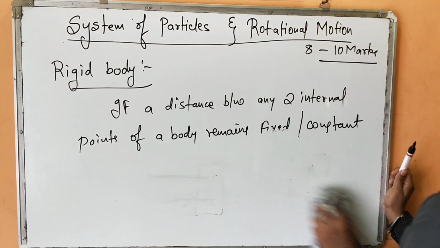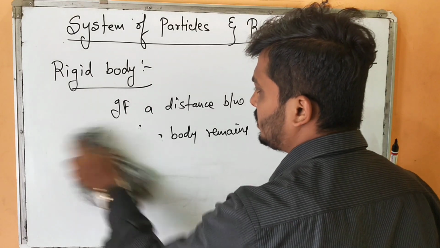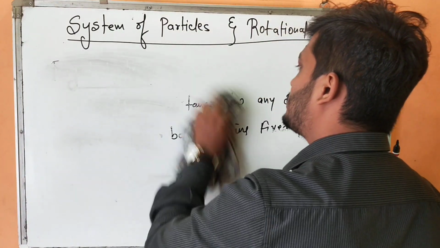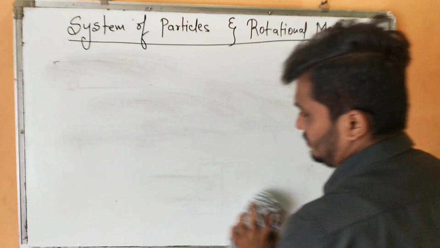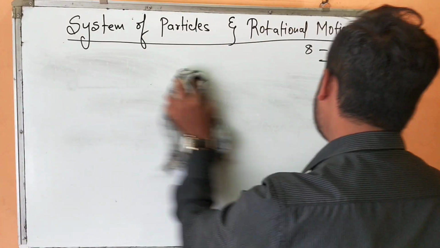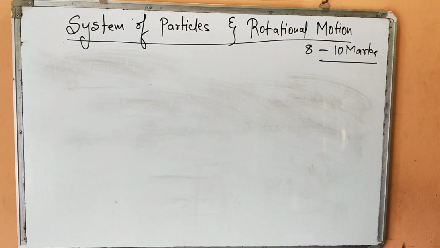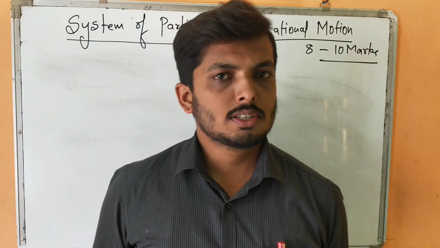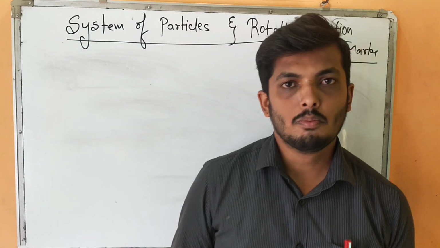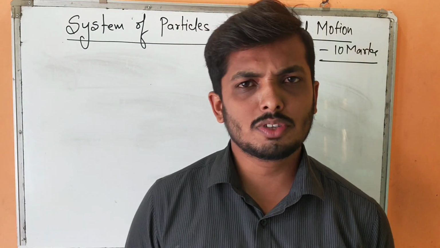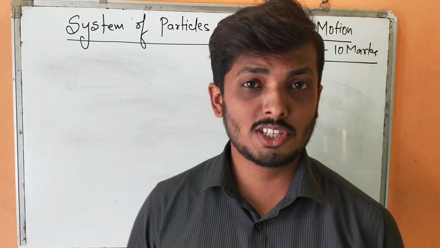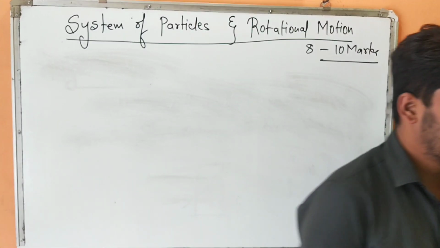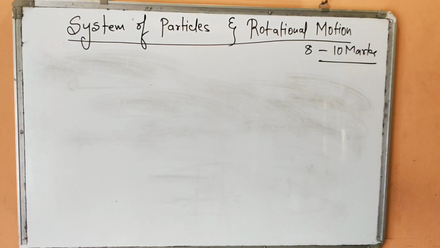In this topic we are going to study in detail what exactly a rigid body is and what different kinds of motion a rigid body undergoes. So in the exam, if they ask what is a rigid body, you just have to define it: if the distance between any two internal particles remains the same throughout the motion or under the application of a certain force, then that body is said to be a rigid body. The name itself implies rigidity.